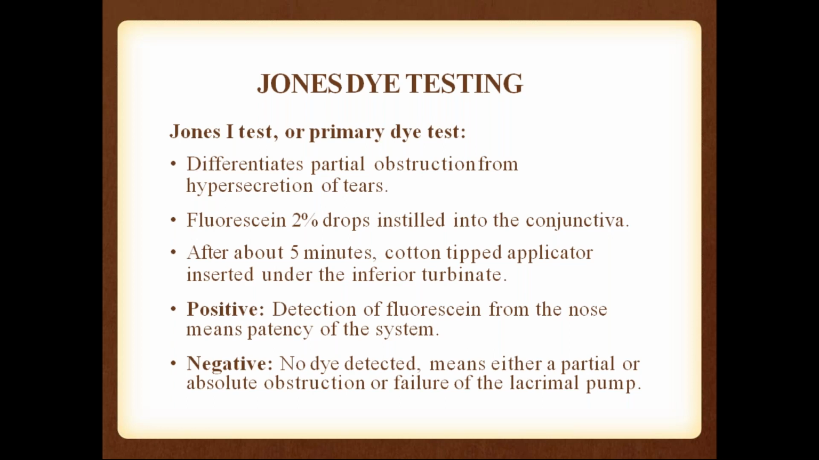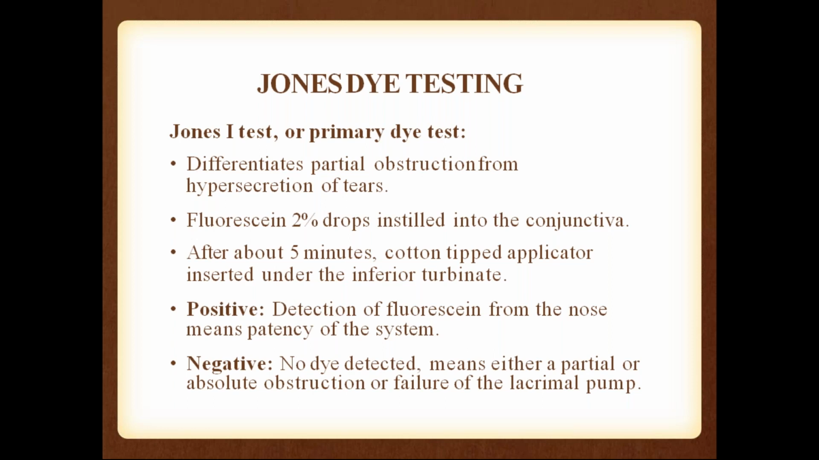In this also, the same thing: fluorescein 2% drops is instilled into the conjunctiva. We have to wait for 5 minutes, and a cotton tipped applicator is inserted under the inferior turbinate in the nose. What is positive? Detection of fluorescein from the nose means patency of the system. Negative, no dye detected, means either a partial or absolute obstruction, or failure of the lacrimal pump.